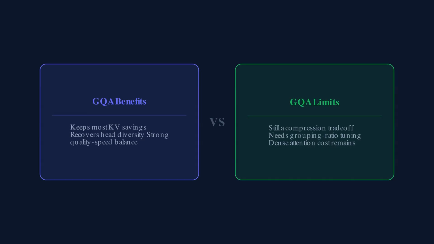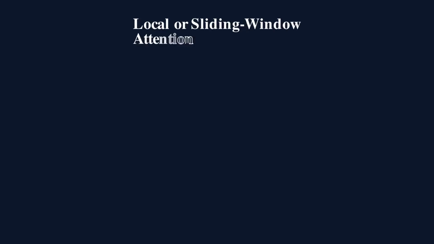Several query heads share a smaller number of key value heads, so you recover more representational flexibility while still shrinking the cache. That is why grouped query attention is often the practical choice in modern large language models.